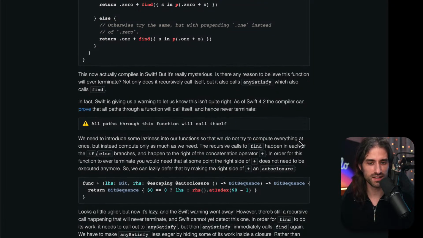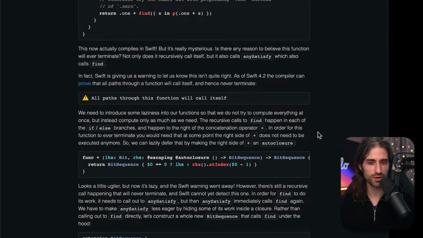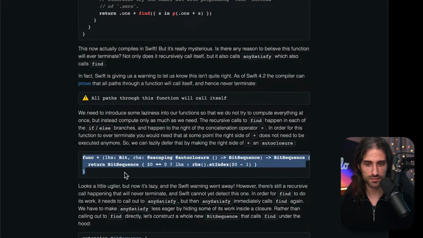We need to introduce some laziness into our function so that we do not try to compute everything at once, but instead compute only as much as we need. The recursive calls to find happen in each of the if-else branches and happen to the right of the concatenation operator plus. In order for this function to ever terminate, you would need that at some point the right side of plus does not need to be executed anymore. So we can lazily defer that by making the right side of plus an autoclosure. So we only evaluate the sequence if we actually intend to use it.